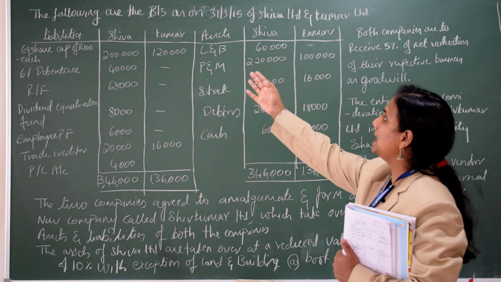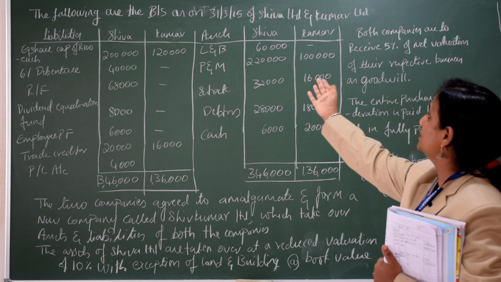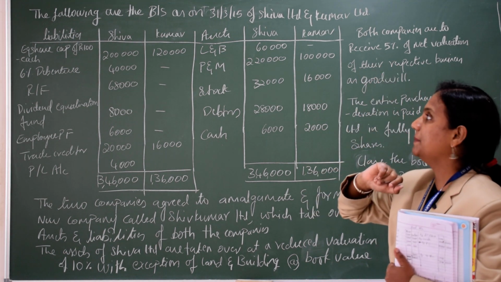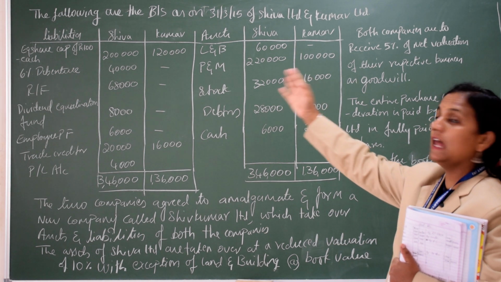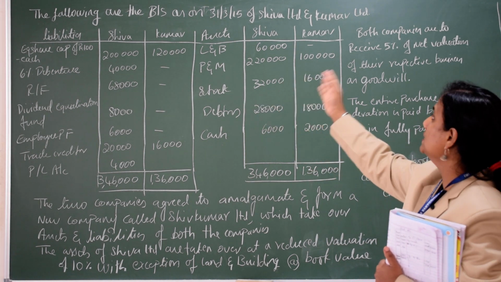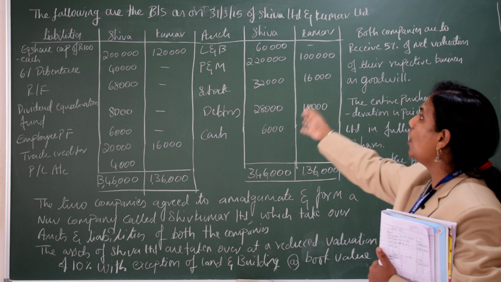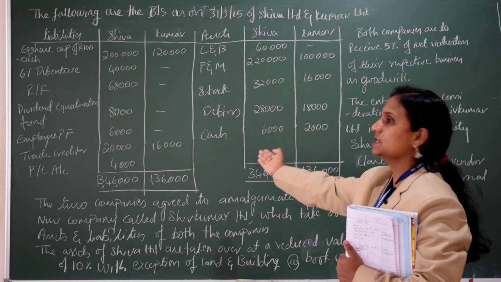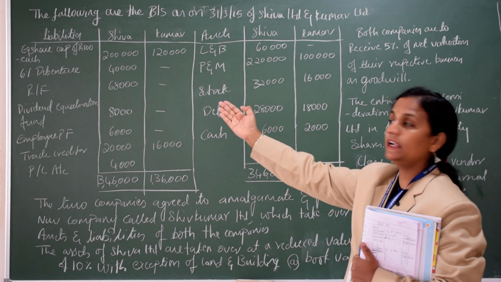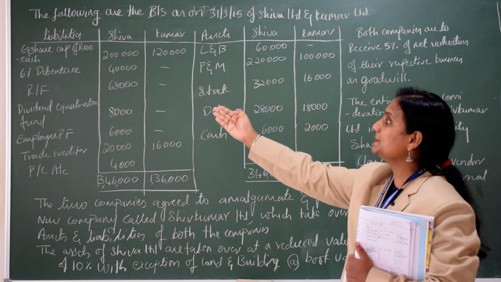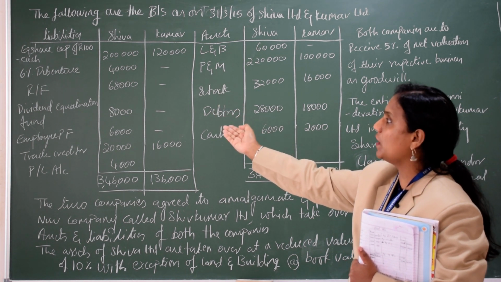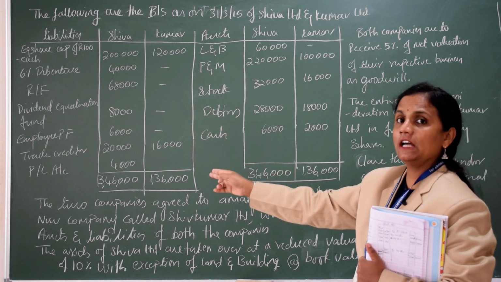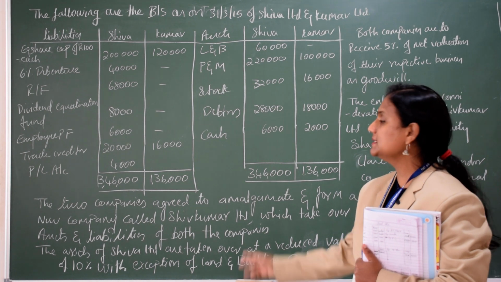The following is the balance sheet as on 31st March 2015 of Shiva Limited and Kumar Limited. They are two different limited companies. Here the balance sheet is given: liabilities of Shiva and Kumar, assets of Shiva and Kumar. On the asset side you can see land and building, plant and machinery, stock, debtors, cash. On the liability side you have equity share capital, 6% debenture, reserve fund, dividend equalization fund, employee provident fund, trade creditors, profit and loss.